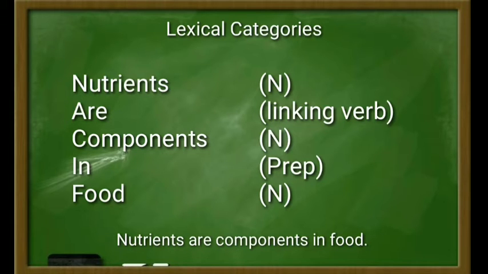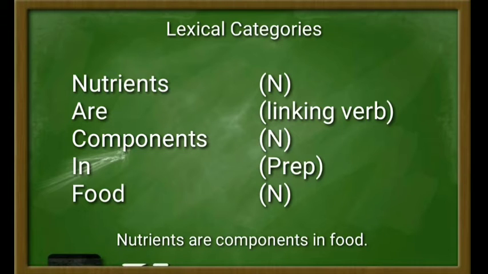And then in here works as a preposition, which is a closed category, and it can be proven by the syntactical frame, such as in food, which is preposition plus noun phrase. And then the last is the word food. The word food here is a noun, which is an open category.